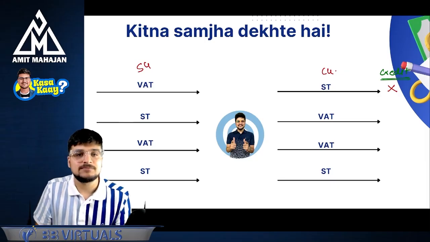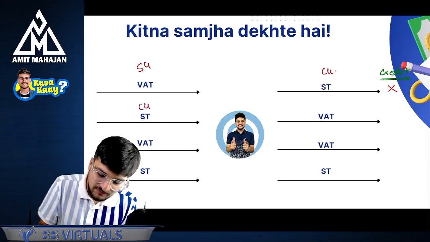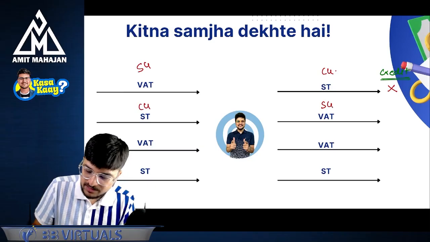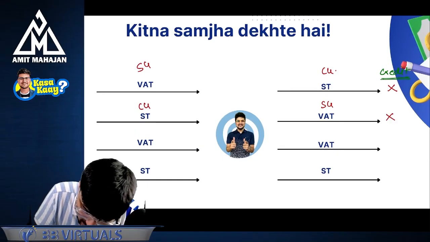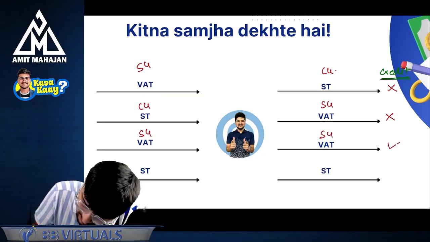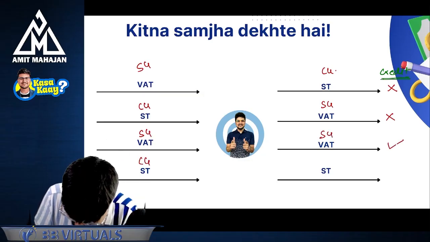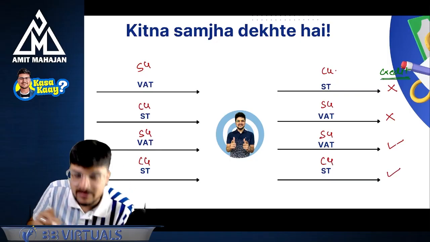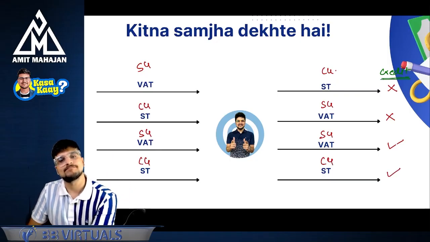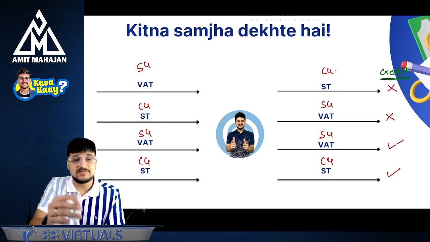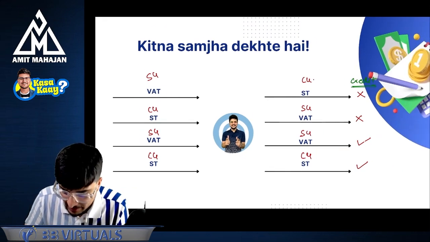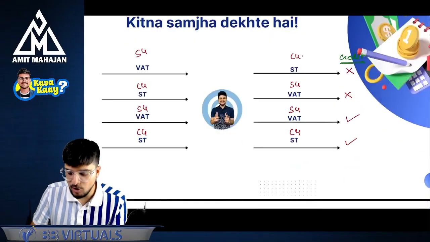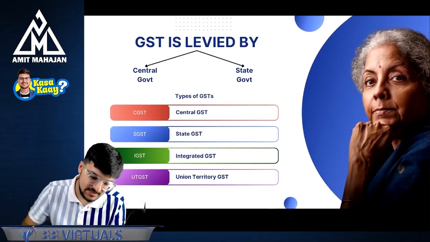Service tax and VAT: service tax revenue goes to the central government and VAT revenue goes to the state government. I will not get a credit. VAT and VAT, same state government, I will get a credit. Service tax and service tax, central government, I will get a credit. Correct. I hope you have understood this. Okay. The next part starts.